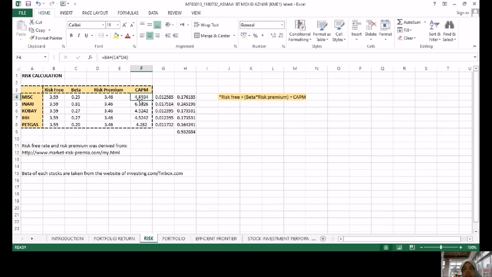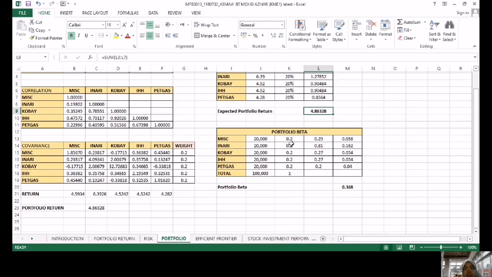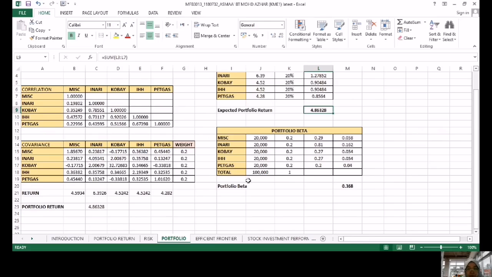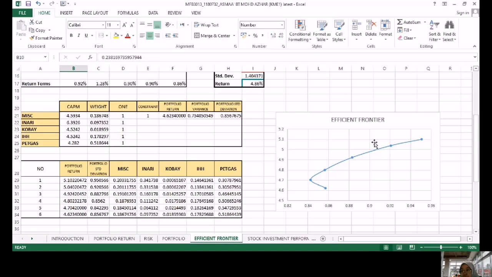Okay, for CAPM, the capital asset pricing model describes the relationship between systematic risk and expected return for an asset. Get portfolio return 4.86328 and portfolio beta 0.369. Okay, this is the variance and covariance. Use Solver to get the efficient frontier graph.